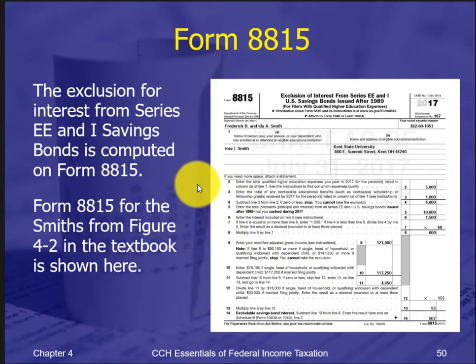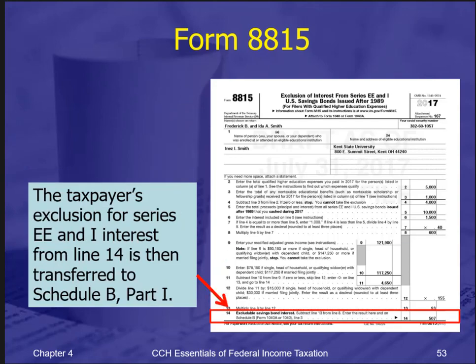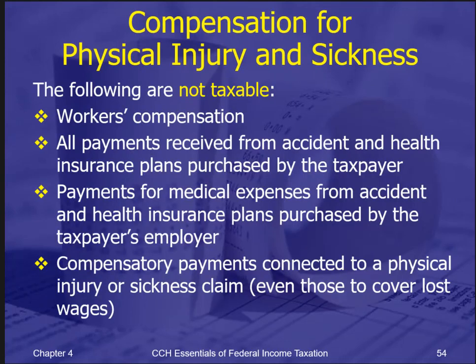This is all reported on Form 8815 for these bonds, and you can see how this kind of plays out. It does the same thing we just did, figures out what the ratio is of the amount you paid for education to the amount received, and then from your income phase-out. And finally takes it to the Form 1040.